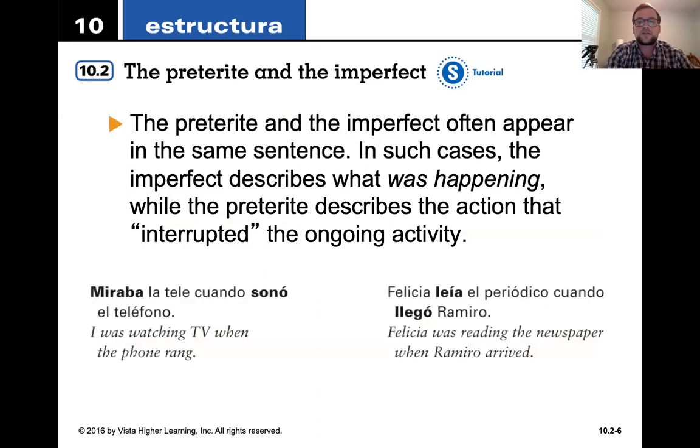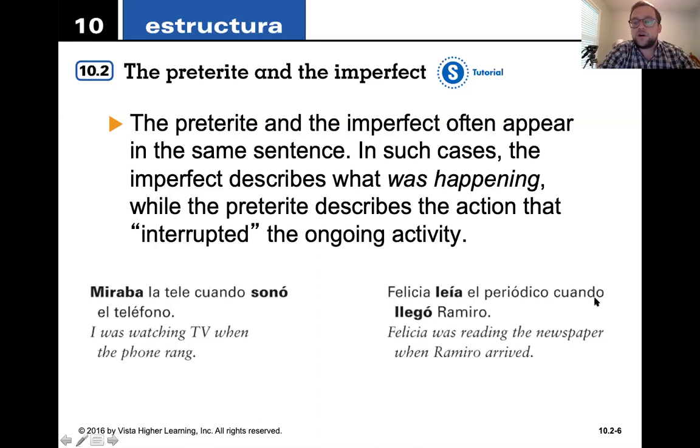Now, the preterite and the imperfect will often appear in the same sentence. In such cases, the imperfect describes what was happening, while the preterite describes the action that interrupted the ongoing activity. So we'll look at these examples here. I was watching TV, miraba la tele cuando sonó el teléfono. You have the ongoing action, I was watching TV, but it was interrupted by my phone ringing. Hola, diga. Ring, ring. So that's why the interrupting activity would be in the preterite. You're interrupting something in the imperfect. I was watching TV describes an ongoing activity, but this is breaking that up, so it would be in the preterite.